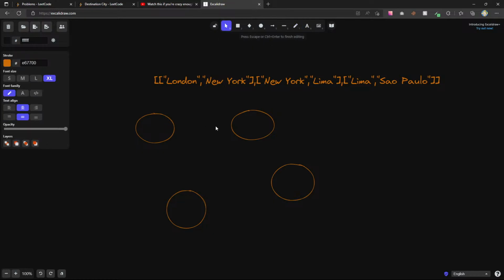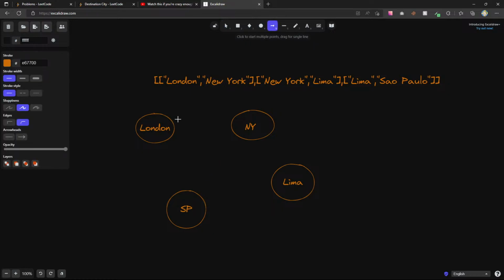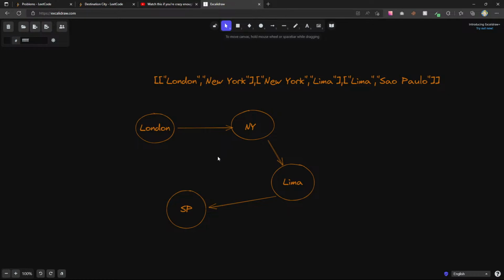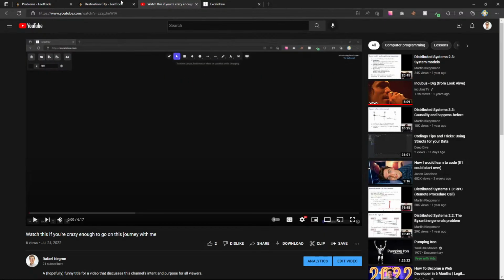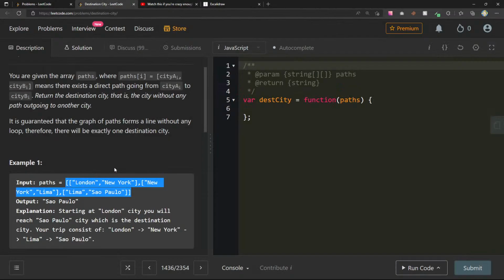So we have London to New York, then New York to Lima, Lima to Sao Paulo. So it just wants us to follow some path. Starting at London, you will reach Sao Paulo.